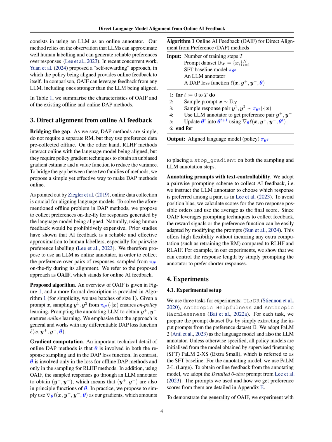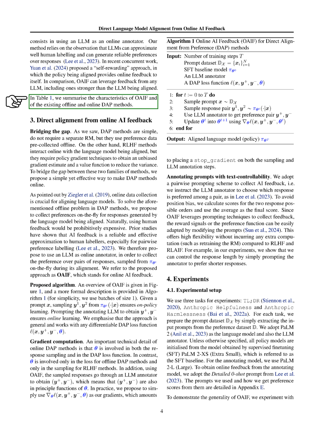Section Summary. The section introduces the importance of aligning large language models, LLMs, with human expectations and values, discussing the methods of reinforcement learning from human feedback, RLHF, and direct alignment from preferences, DAP. It highlights the limitations of offline feedback and DAP methods due to distribution shift between the policy generating the dataset and the policy being aligned. The proposed online AI feedback, OAIF, method addresses this issue by using a three-step procedure to obtain online feedback and update the model, demonstrating its effectiveness through empirical comparisons with existing methods.